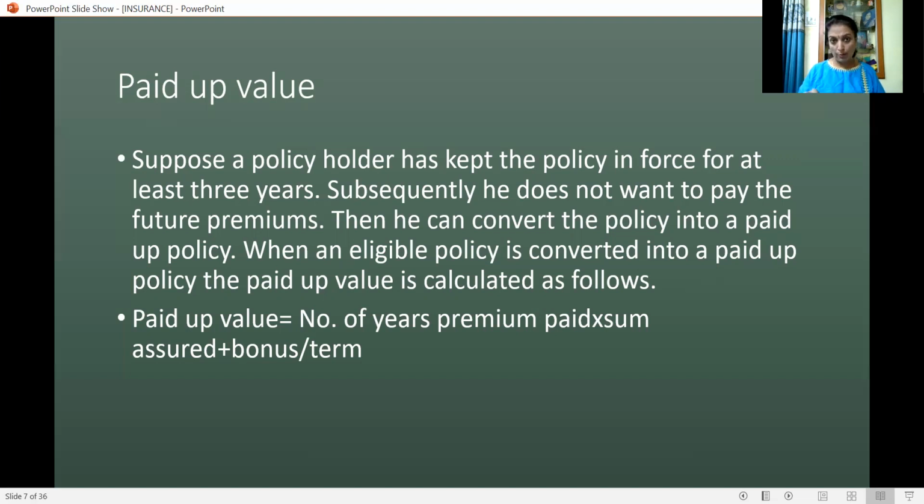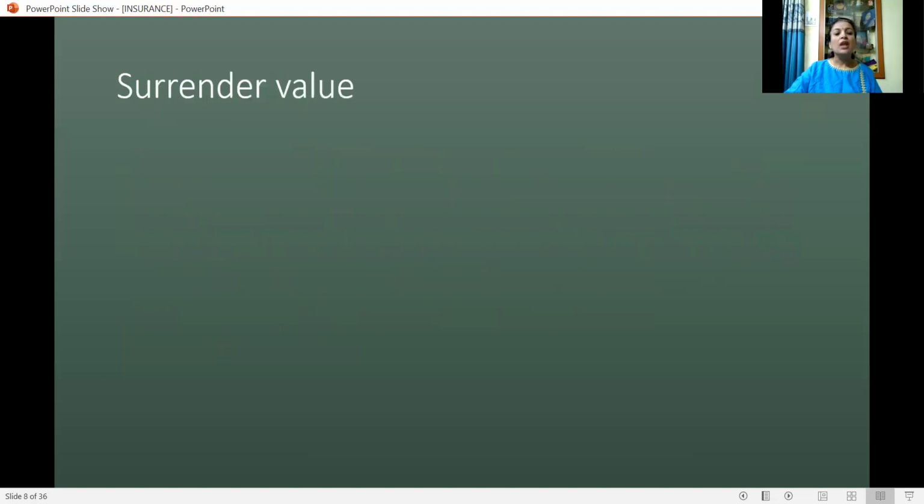Then the calculation of paid up value will be number of years premium paid, that is 3 years, divided by term of the policy, that is 15 years, into 1 lakh, the sum assured. So 3 upon 15 into 1 lakh. Then the paid up value can be calculated.